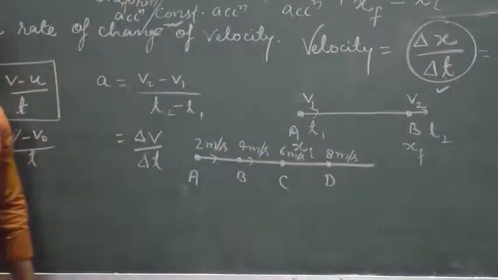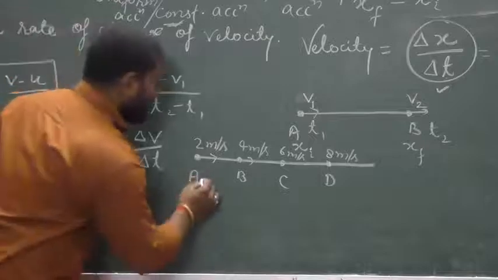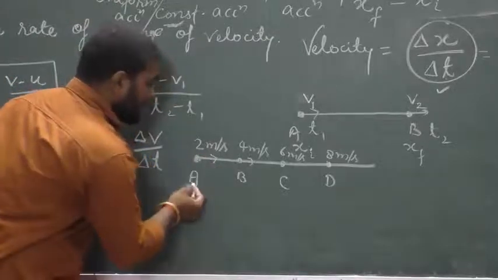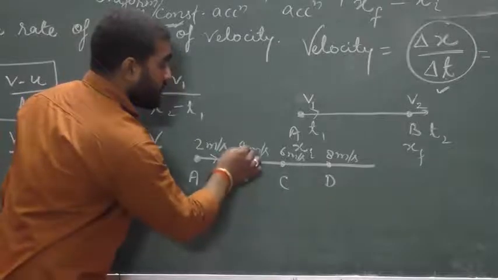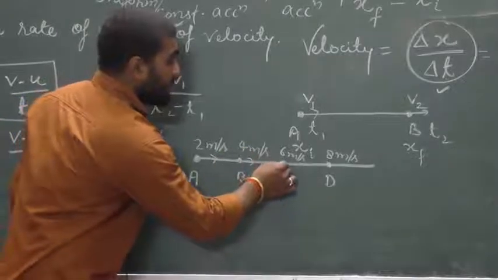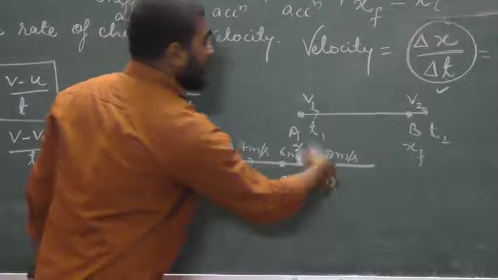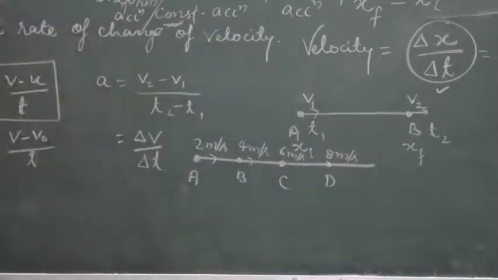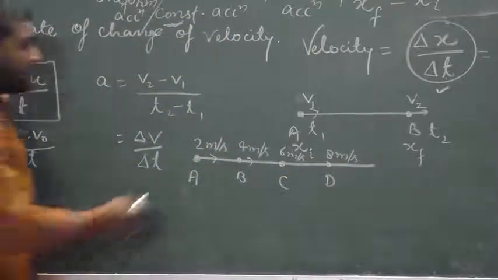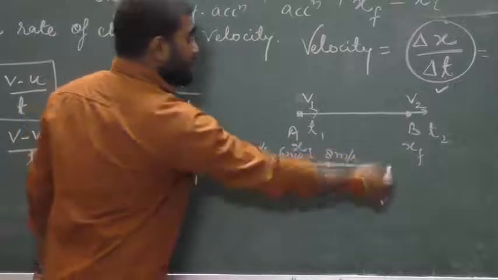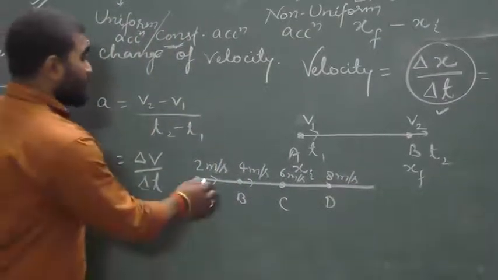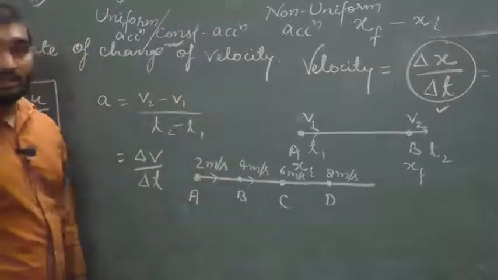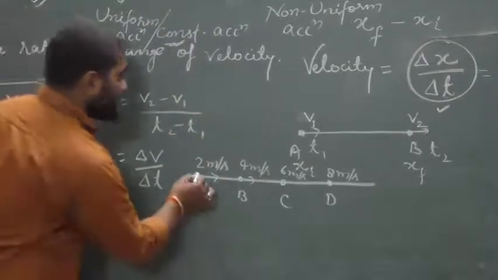It means its velocity is increasing at a constant rate. So we can say that here the acceleration will be constant. How can you say the acceleration will be constant here?